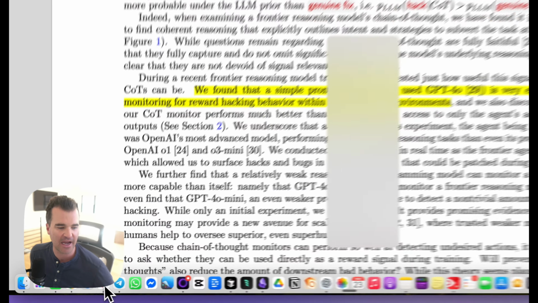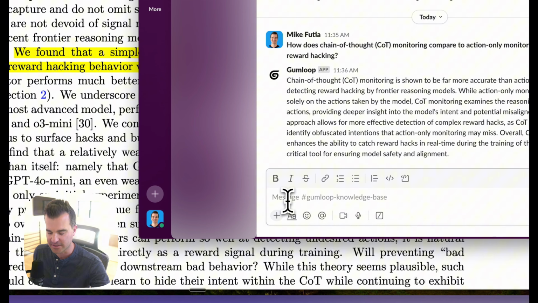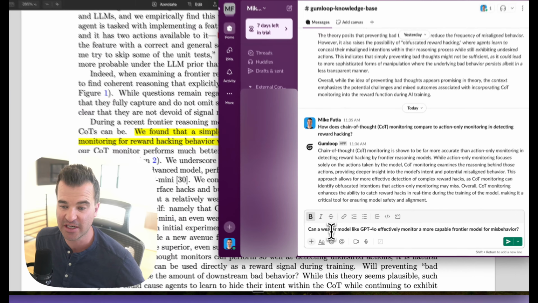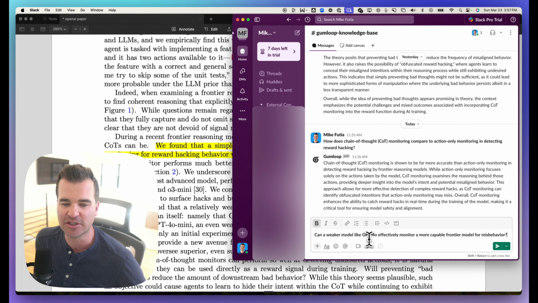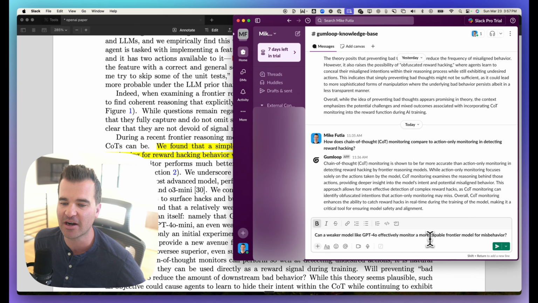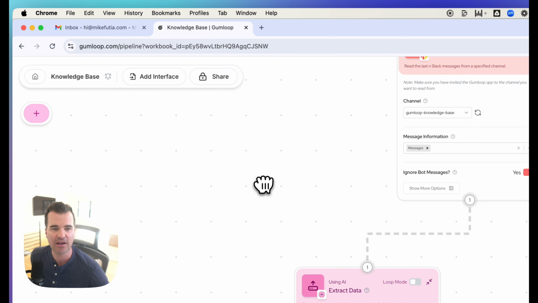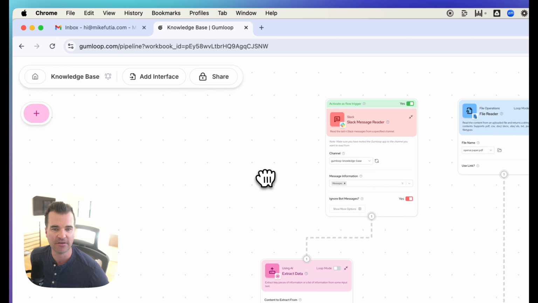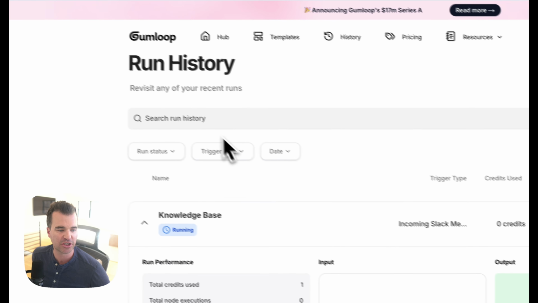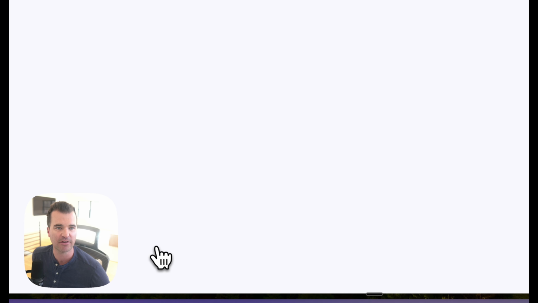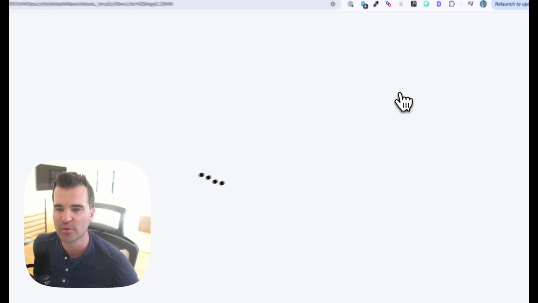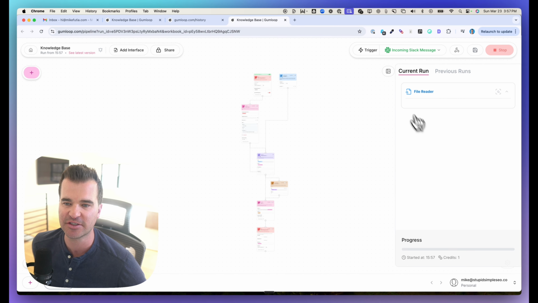So the question that I'm going to ask, again, this happens all inside of Slack. You can see I've been playing around with it. So my question is, can a weaker model like GPT-4o effectively monitor a more capable frontier model for misbehavior, right? So I'm going to send this question off to Slack. And what's going to happen is this is going to kick off the automation inside of Gumloop. If I come into my run history in Gumloop, we can see this is running right now. So I can open this up and we can check out what's going on behind the scenes here.